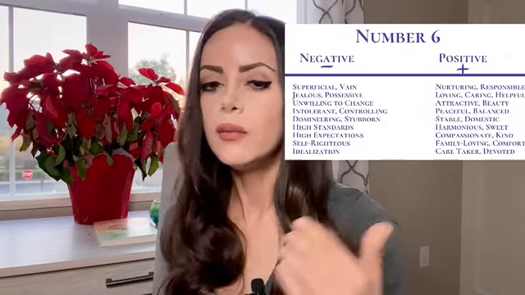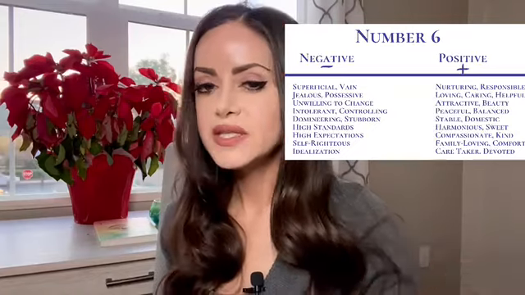Now, like I said, 6 is the number of balance, and it's a very responsible number. It's all about responsibility. It's basically like the parent that comes in there and takes care of things, fixes things that have been wronged, and makes them right again. It's like the parent that comes in and says, okay, I see what you've been up to and I don't like it. So now there has to be some accountability.